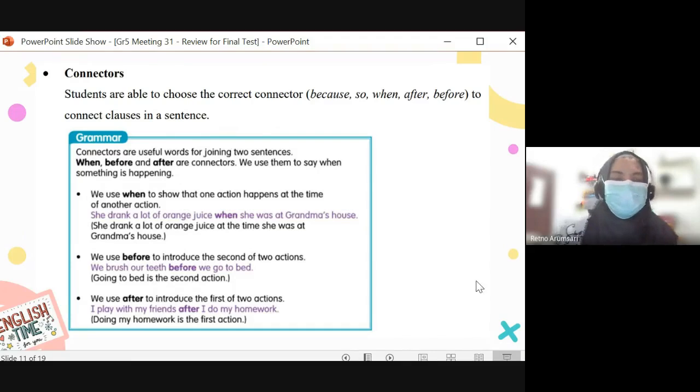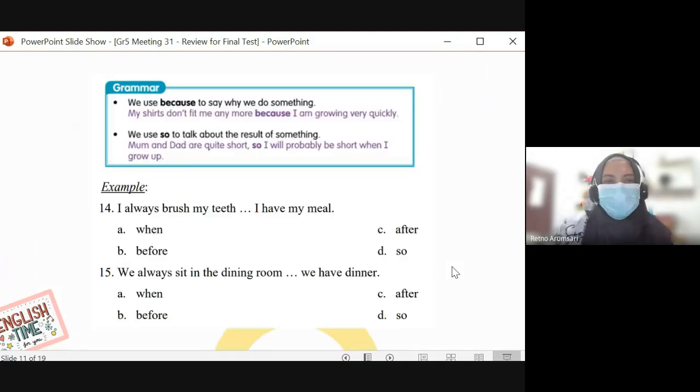Connectors. Oh, this is also easy, right? We use when to show that one action happens at the time of another action. So at the same time, yeah. We use before to introduce the second of two actions. And we use after to introduce the first of two actions. We use because to say why we do something, and we use so to talk about the result of something.